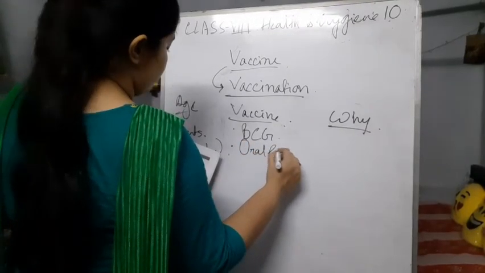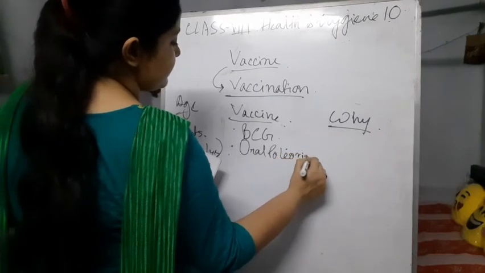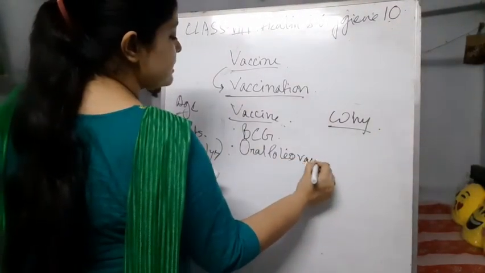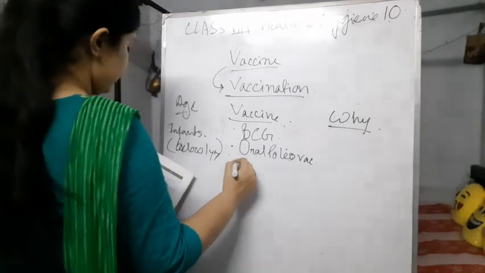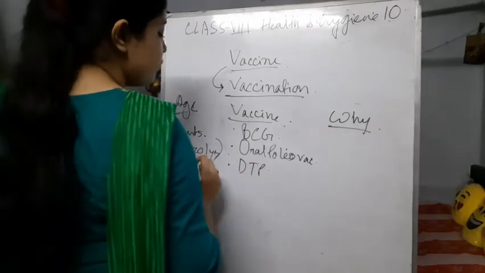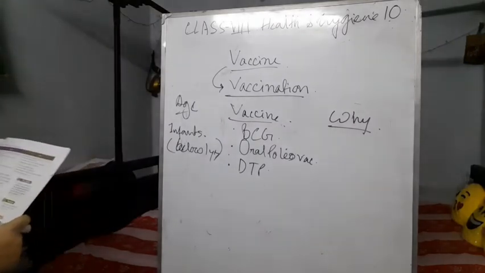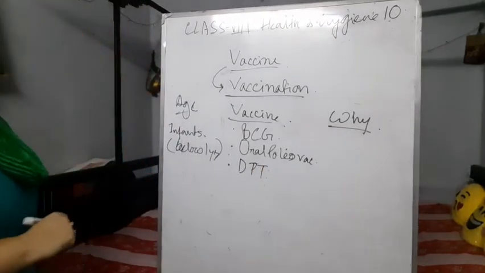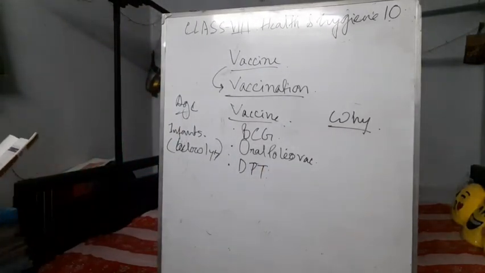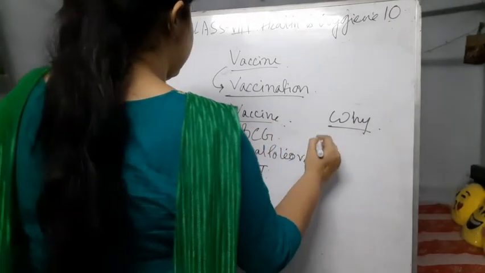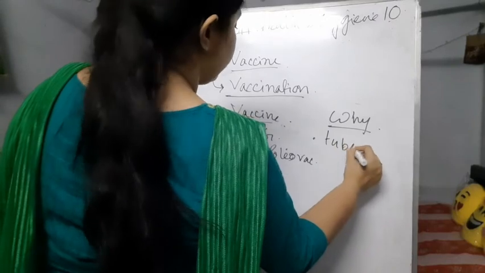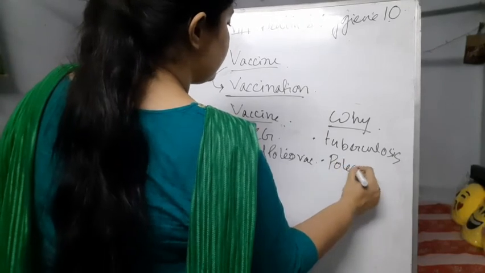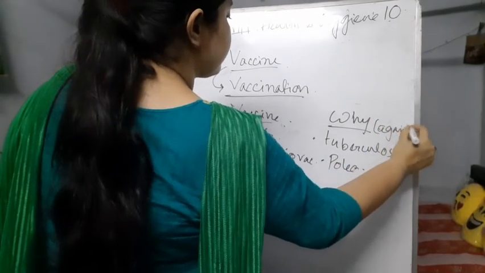Next is oral polio vaccine. The next is DPT, the full form is diphtheria, pertussis, and tetanus. Why are they given? BCG protects against tuberculosis, and the polio vaccine against polio.